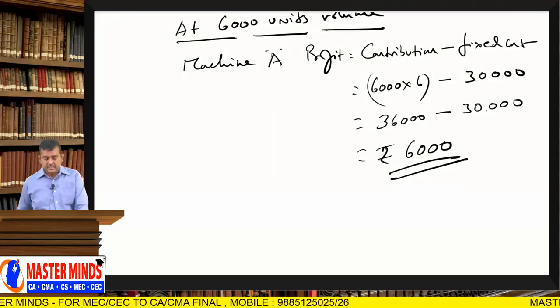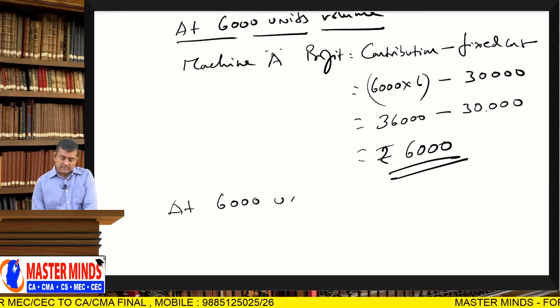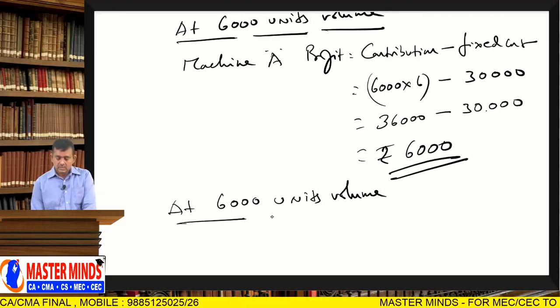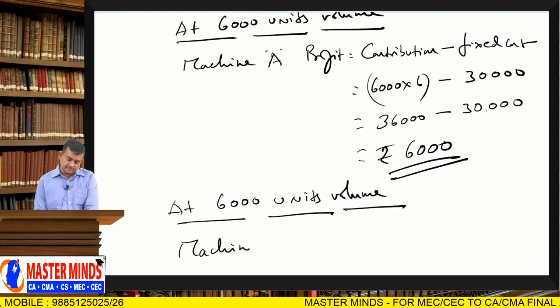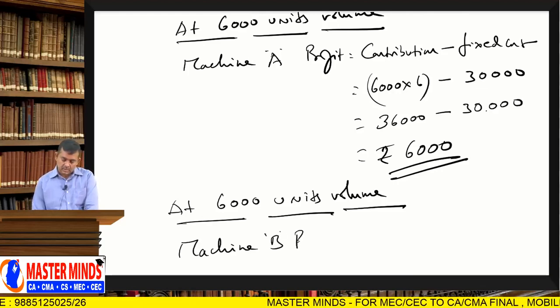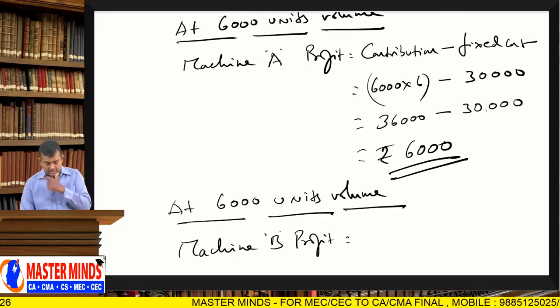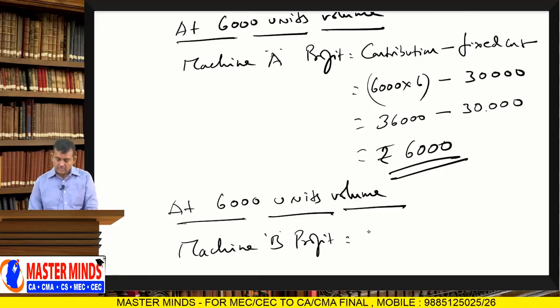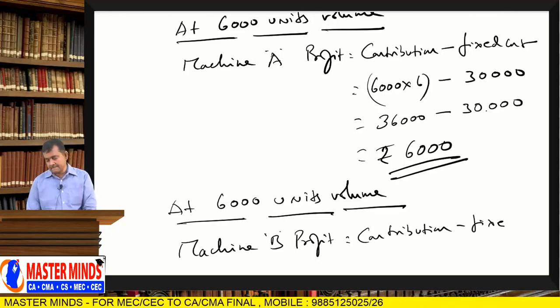Next, at 6,000 units volume, machine B profit is contribution minus fixed cost.